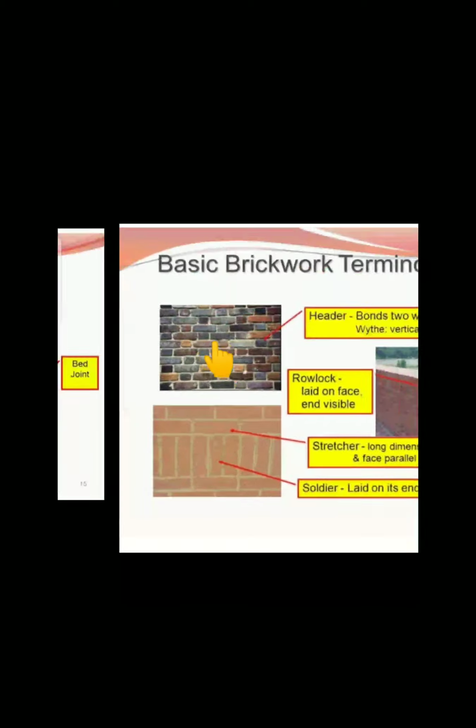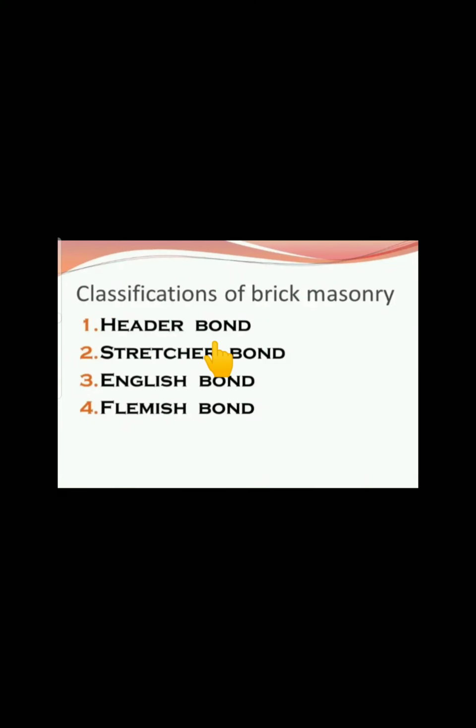Next, classification of brick masonry. Before the classification of brick masonry, some bonds appear in the construction of brick masonry. In that, there are the header bond, stretcher bond, English bond and Flemish bond.